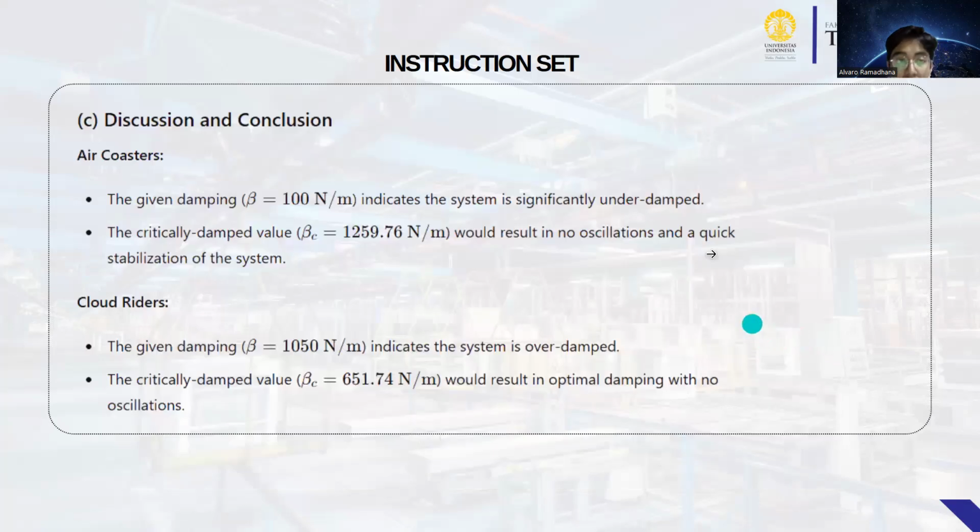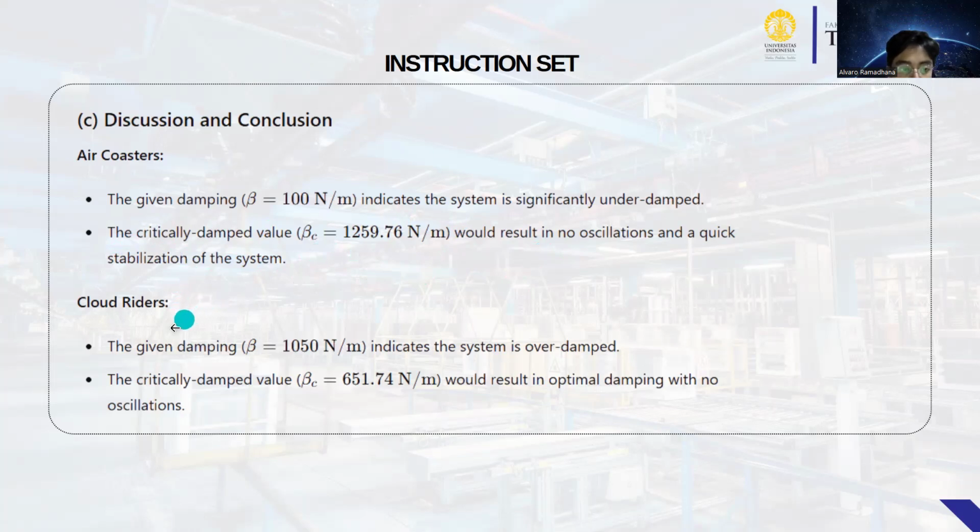Okay, discussion and conclusion. Air Coaster: the given damping indicates the system is significantly underdamped, and the critically damped value of 1259.76 Newton per meter will result in no oscillation and a quick stabilization of the system.